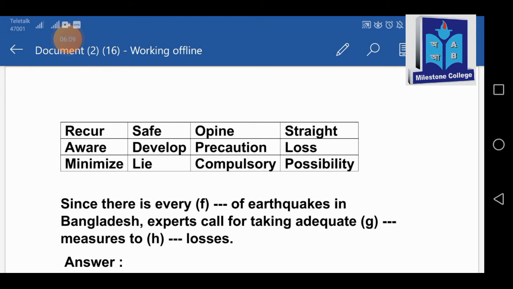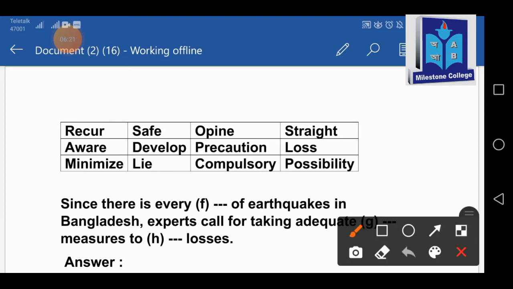Okay, the first one, number F. There is every dash of earthquakes in Bangladesh. So one thing, there is every possibility. So there we have got the answer. Number A is possibility, so it goes with the meaning. You have to understand one thing, that in with clue you have to read the passage very well, and your passage will say your meaning.